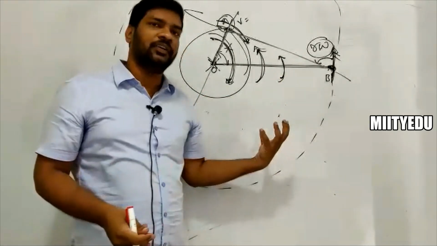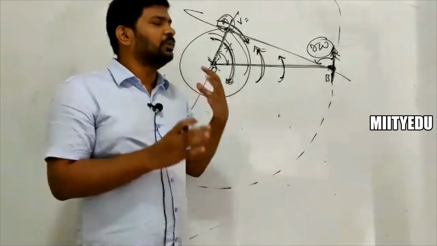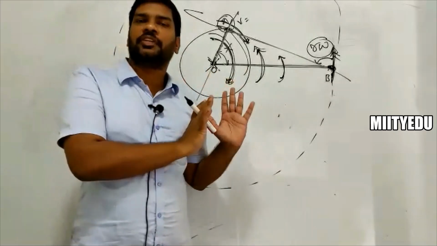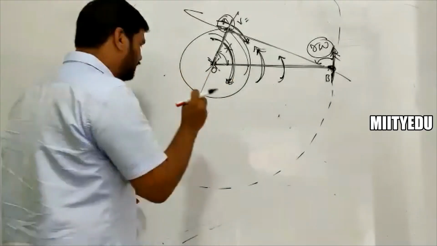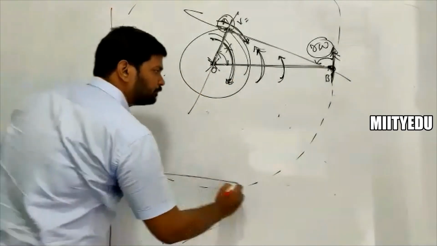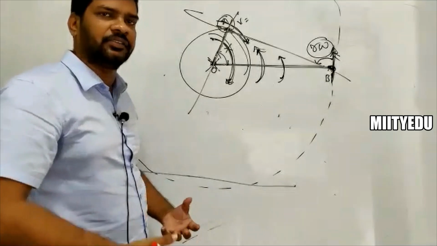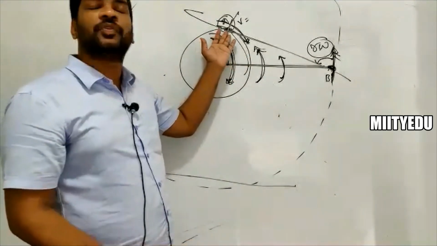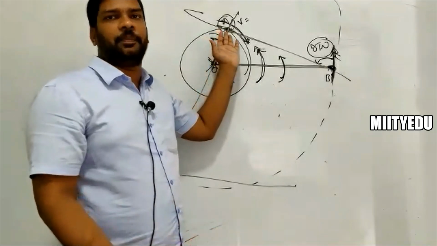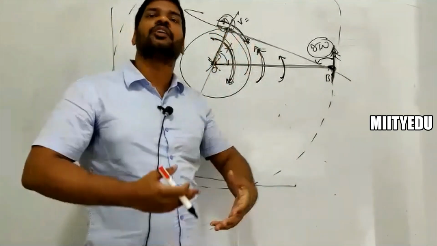If I simply say velocity of B with respect to A, you have to understand that in terms of some other reference frame, because it is not the case the examiner is expecting, that if a frame is fixed to A, what would be the velocity of B. He is not bothering about that one.